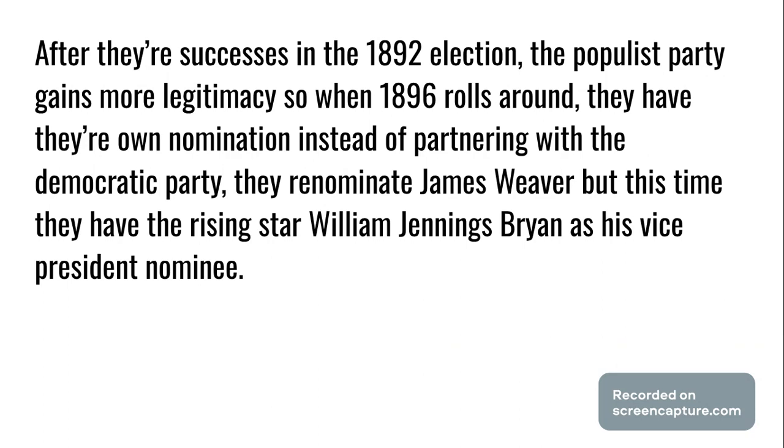After their successes in the 1892 election, the populace gains more legitimacy. So when 1896 rolls around, they have their own nomination instead of partnering with the Democratic Party. They renominate James Weaver, but this time they have the rising star William Jennings Bryan as his vice president nomination.